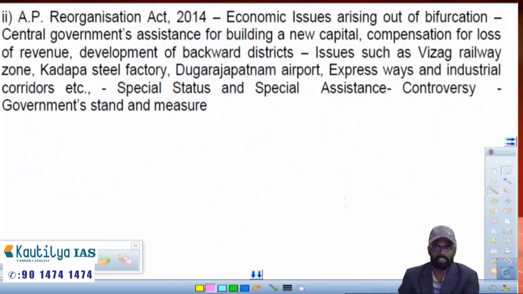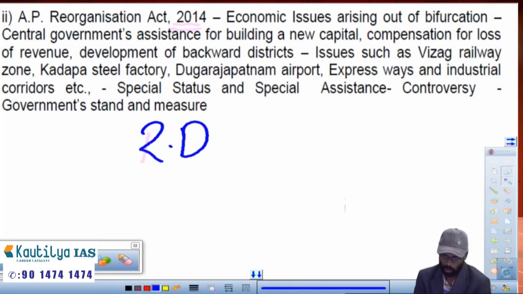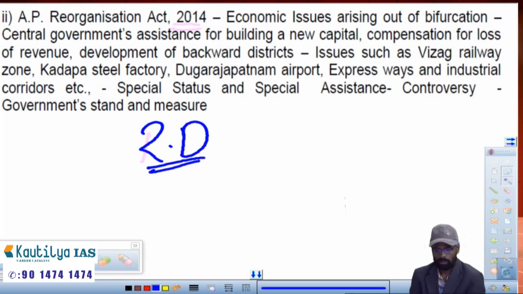The next chapter of the same deals with the AP Reorganization Act of 2014. Mainly here, as I said in the first part, why revenue deficit is there, how the government can reduce this revenue deficit, and what the central promises are.